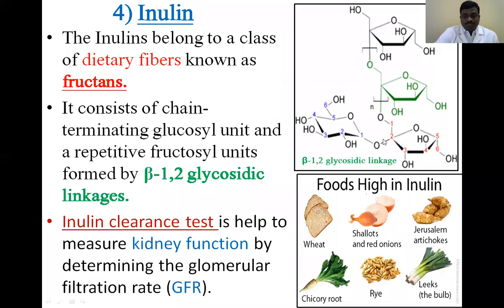Glucose and fructose are combined together by an alpha 1,2 glycosidic linkage. The most important sources of inulin are, for example, chicory roots, which have a lot of inulin. In the kidney function tests, we discussed the inulin clearance test.